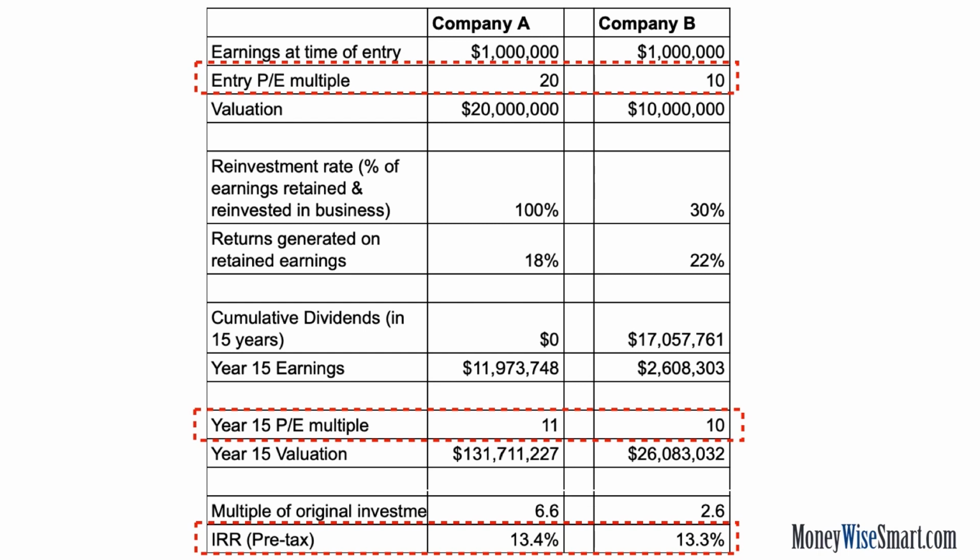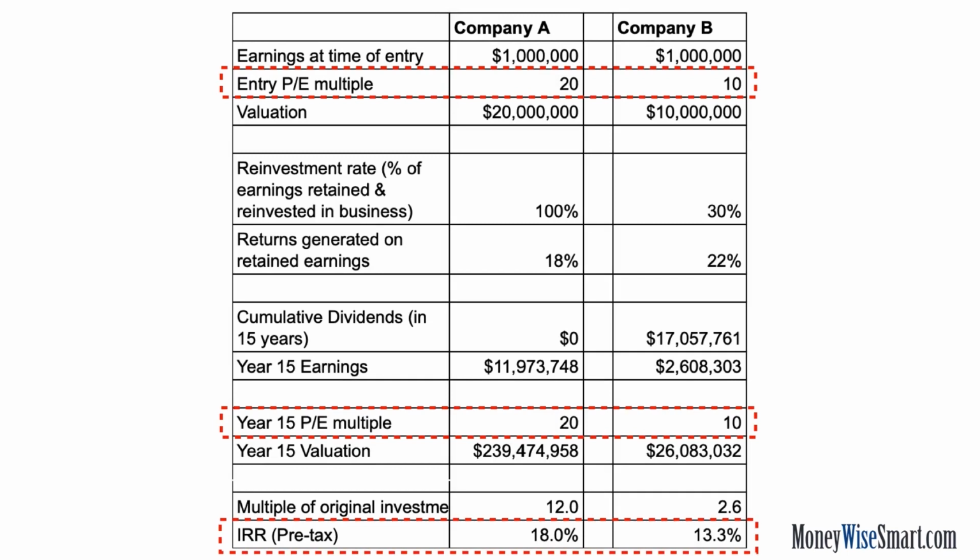So in case of A, what is happening is the earnings grow at a compounded rate of 18% multiplied by 100%, whereas in case of B, the earnings would grow only at a compounded rate of 22% multiplied by 30%, which is just about 6.6%. And that makes the huge difference. So now if we assume that after 15 years, both the companies are available at the same P multiples that we paid at the time of buying the stock, we can see that A's results are significantly better than B's.